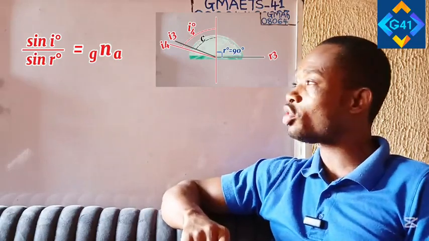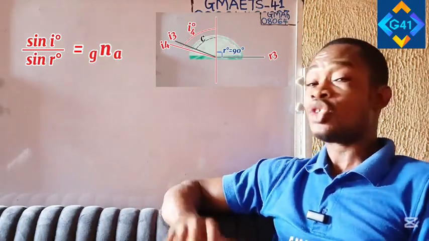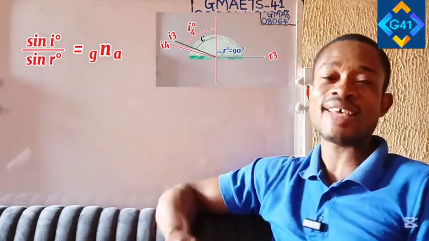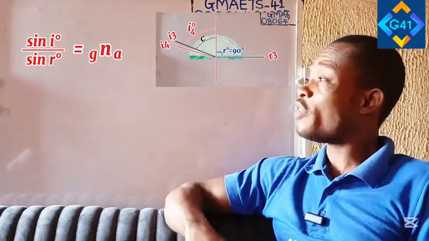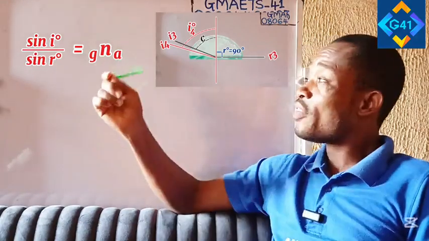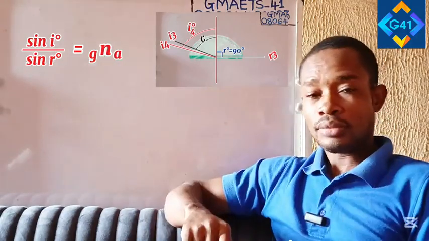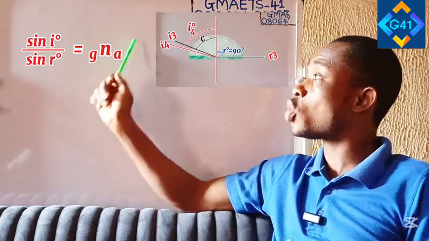But remember that the light traveled from a denser medium, which is the semicircular prism, to a less dense medium, which means that the refraction took place in the less dense medium, the surrounding air in this case. Therefore, if I write sine i all over sine r equal to the refractive index, there is going to be the refractive index of air. And so I'm writing sine i all over sine r equal to n.